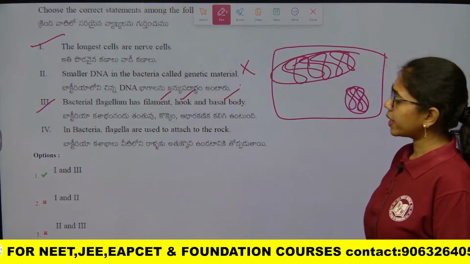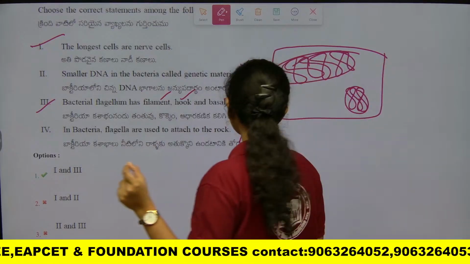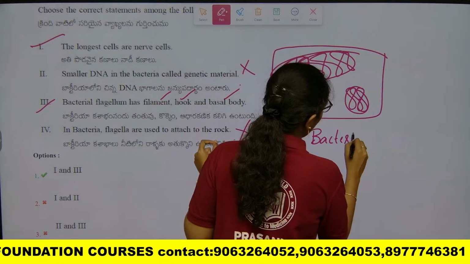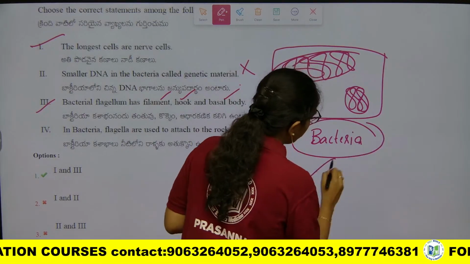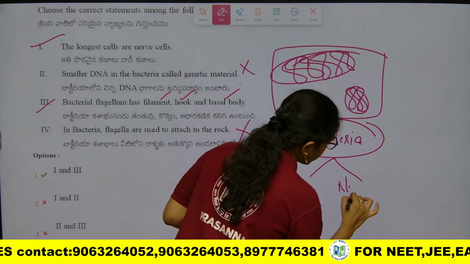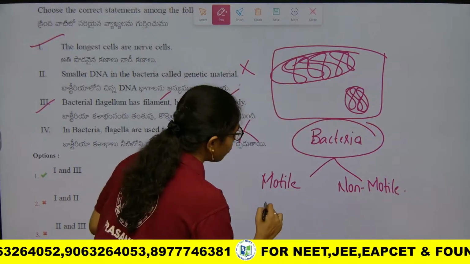Next, in bacteria, flagella are used to attach to rock. With respect to the prokaryotic cell or bacteria, it has both motile and non-motile structures, beta. The only motile structure you have is flagella.